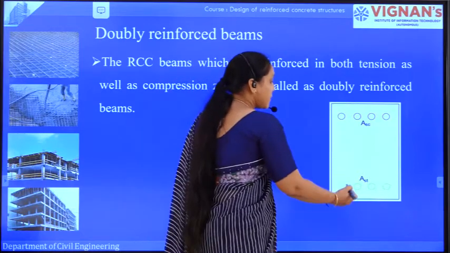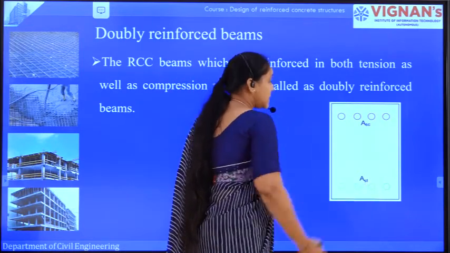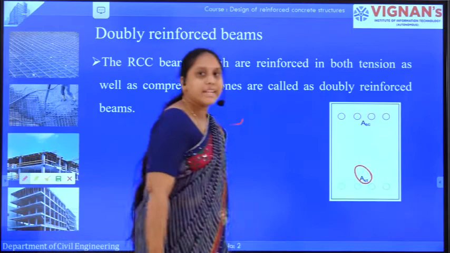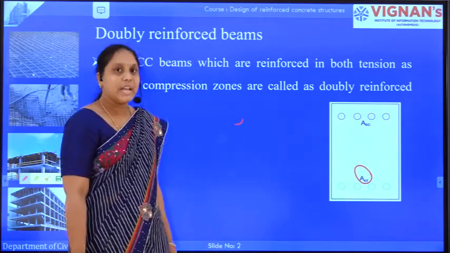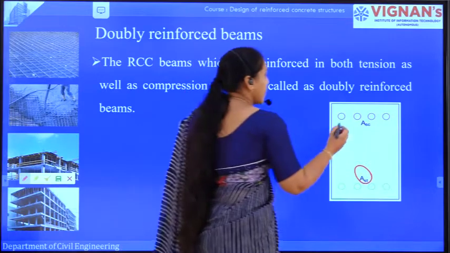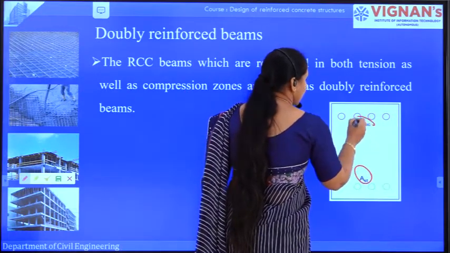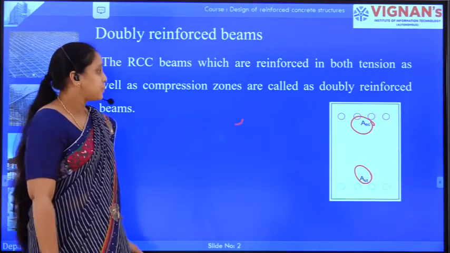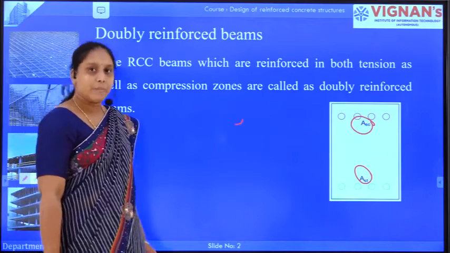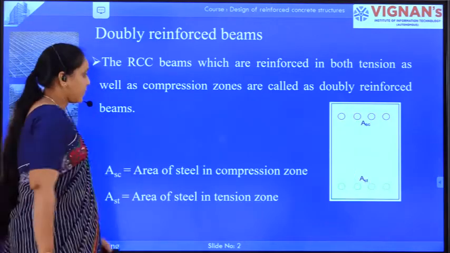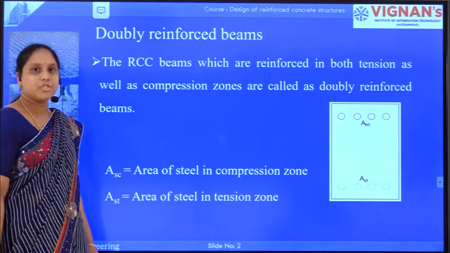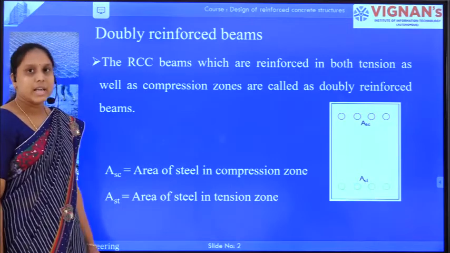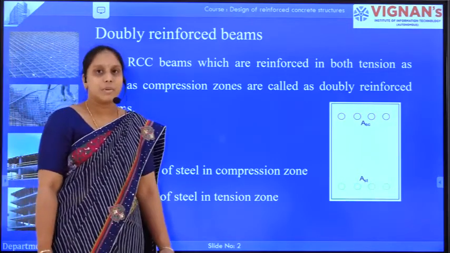The reinforcement in the tensile zone is denoted as AST, which is the area of steel in tension, and the reinforcement in the compression zone is denoted as ASC, which is the area of steel in compression.